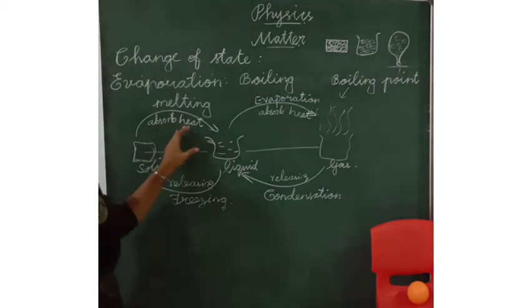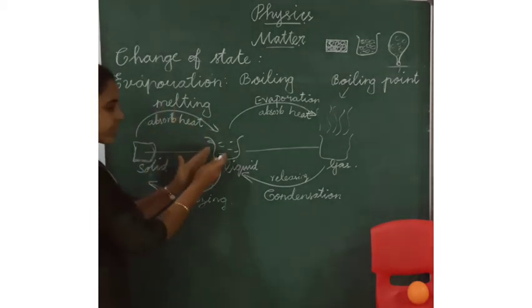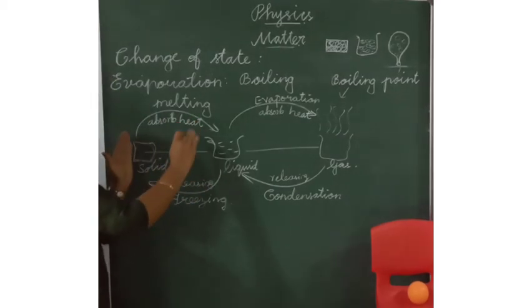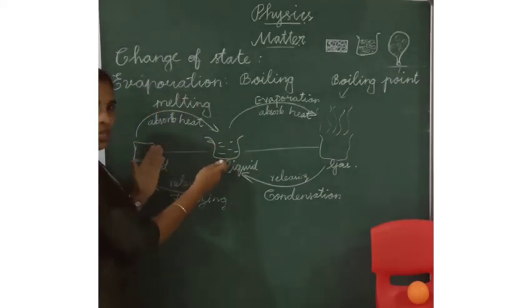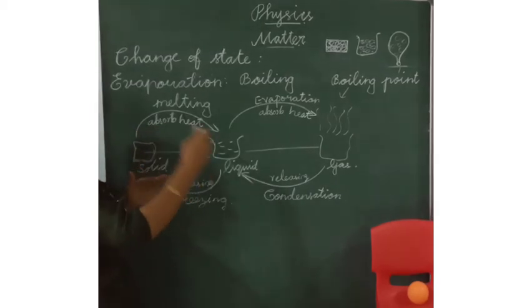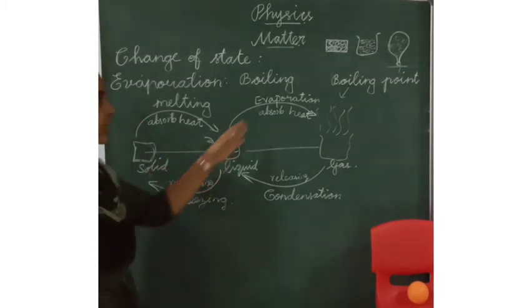What is the melting point? Melting point means when the solid changes into liquid, completely, at a particular temperature. Completely changing into liquid is called melting point.